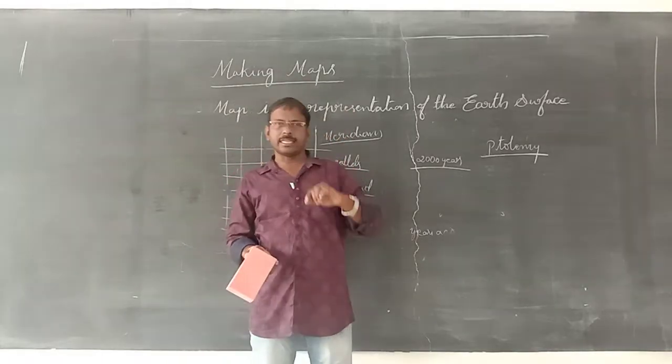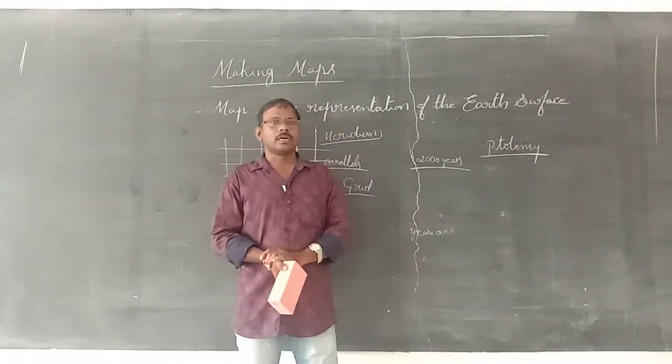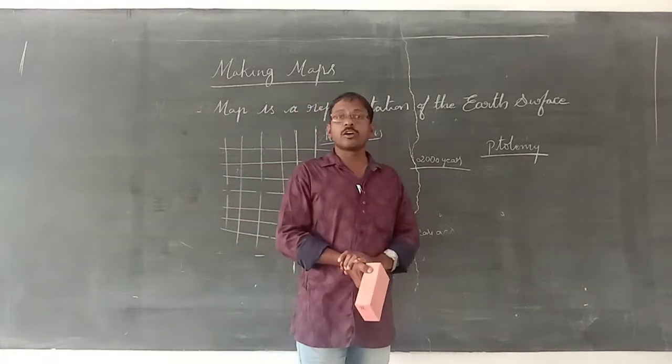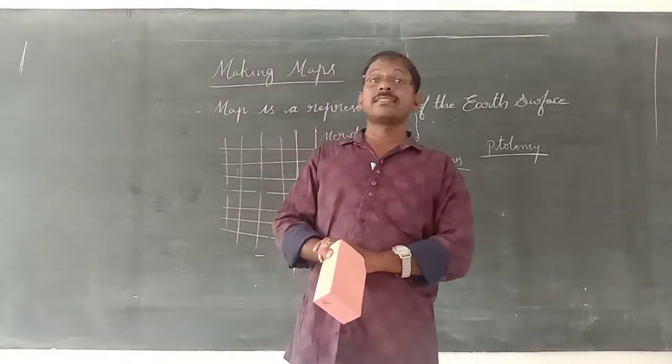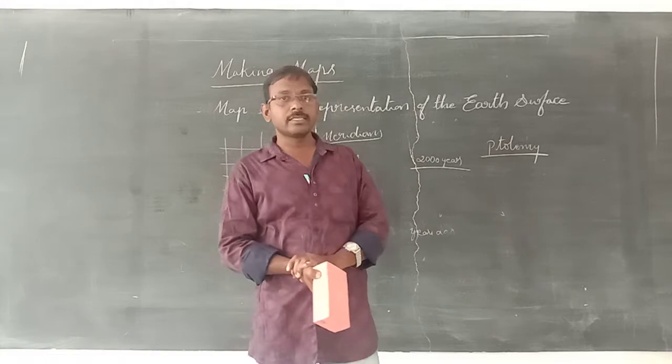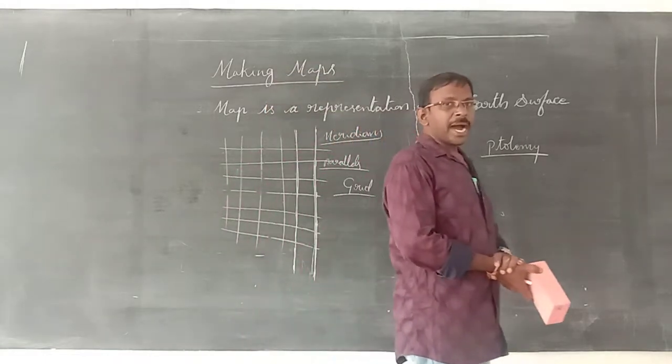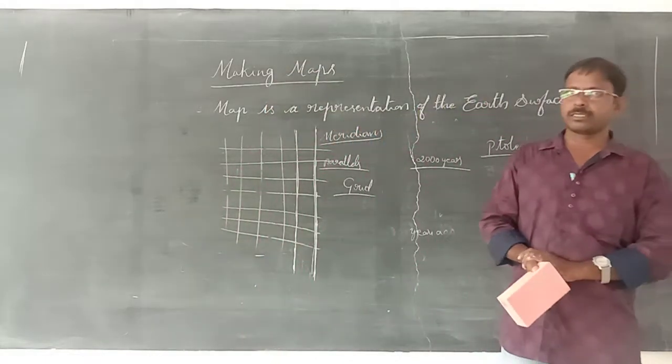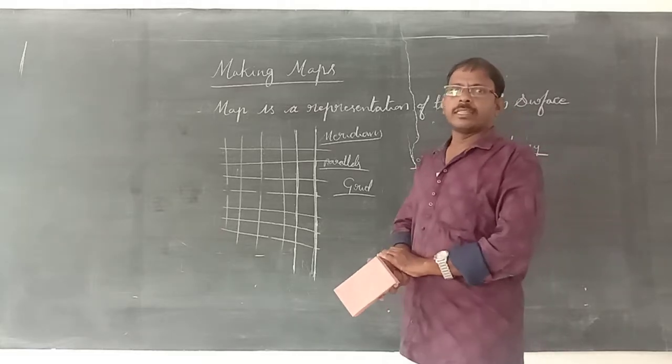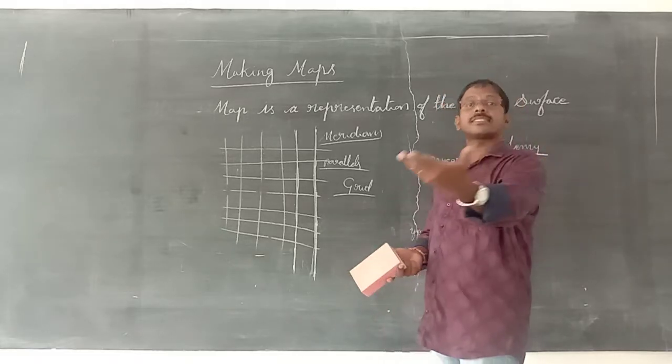It was thought like that, but that is not correct. Actually, who is the center of the universe? The Sun is the center of the universe. The remaining planets and the stars are revolving around the sun.